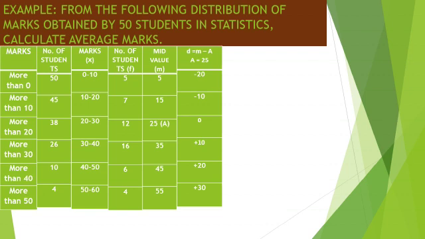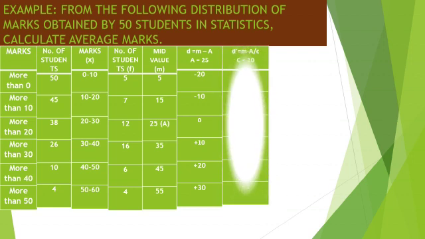So yes, from 25 we take the assumed mean 25, and the deviation d is equal to mid value minus a. So 5 minus 25 is minus 20, 15 minus 25 is minus 10, 25 minus 25 is 0, then 35 minus 25 is 10, 45 minus 25 is 20, and 55 minus 25 is 30.